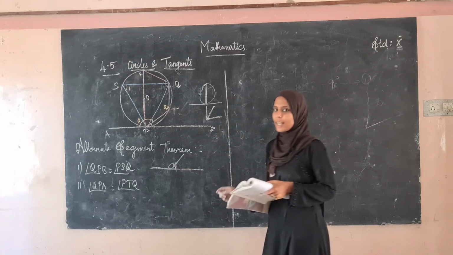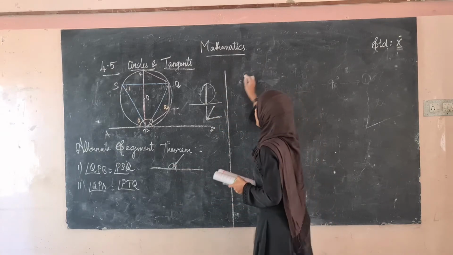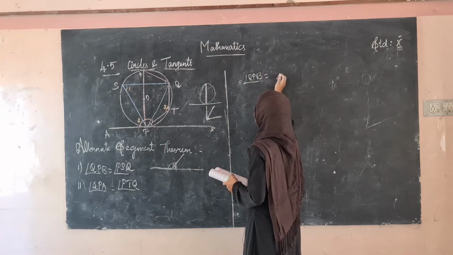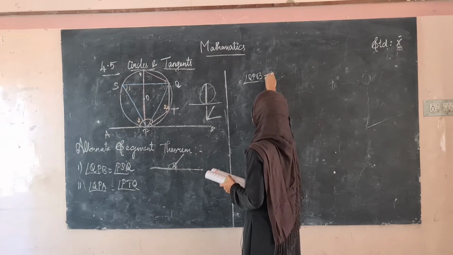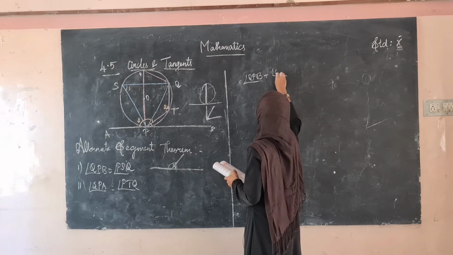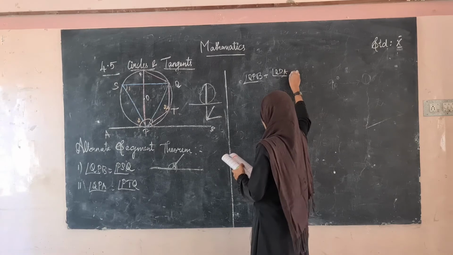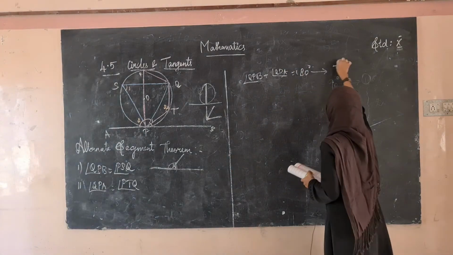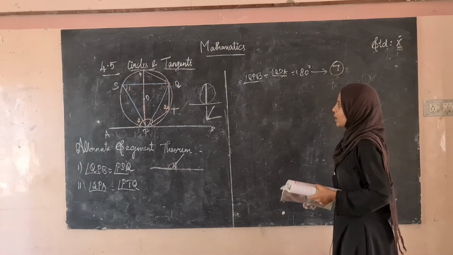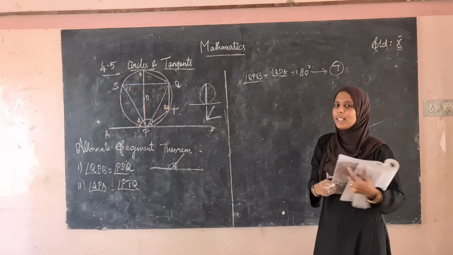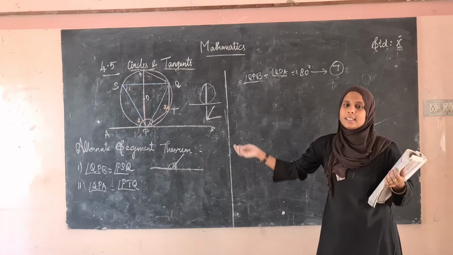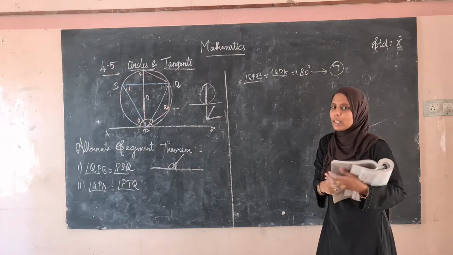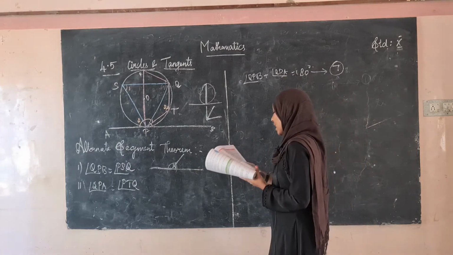The angle of a line is 180 degrees. Therefore angle QPB plus angle QPA will be equal to 180 degrees. We are taking this as 7, because of the linear pair of angles. This is called the linear pair, or the sum of the angles formed on a line is equal to 180 degrees. You can write any of the definitions.